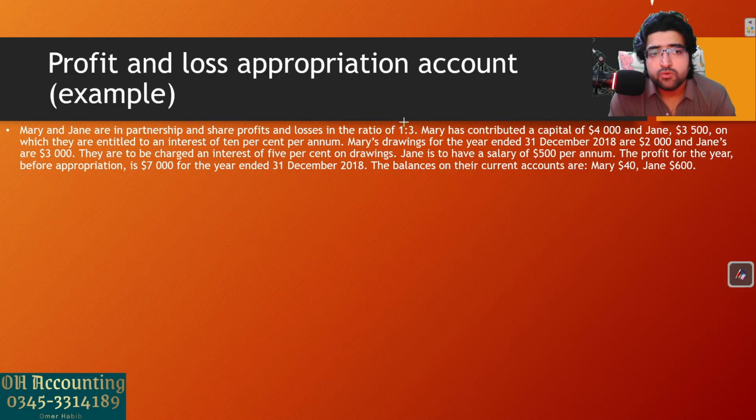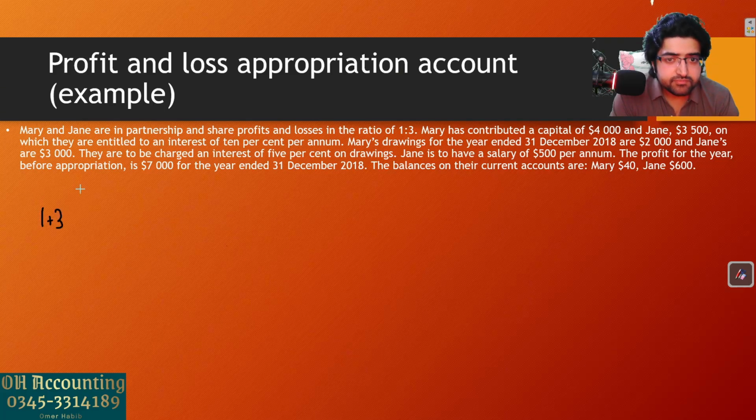I hope you know how to convert ratio to percentage. The total parts are 1 plus 3, 4 parts. Mary's share is one part out of the 4 parts. So Mary's share is 1 upon 4, whereas Jane's share is 3 upon 4.